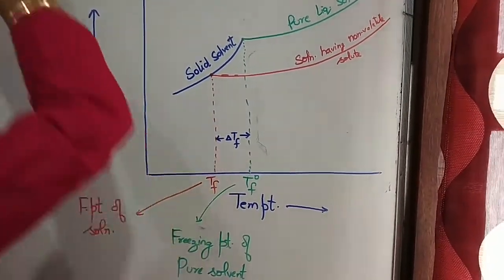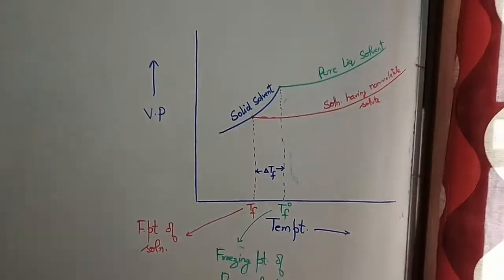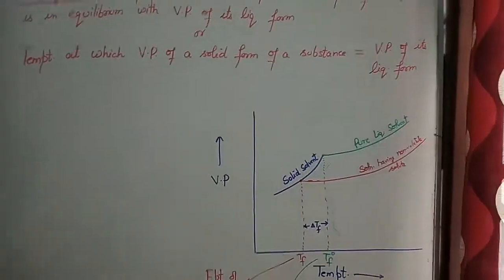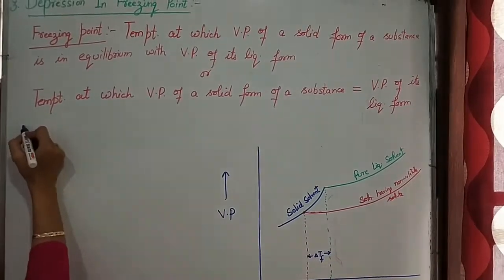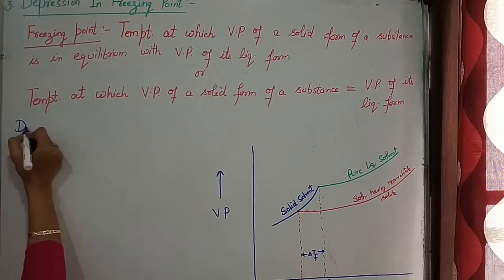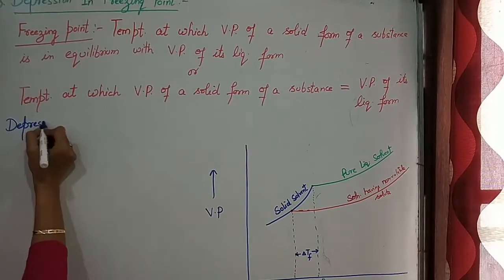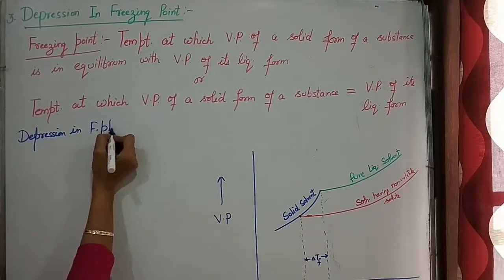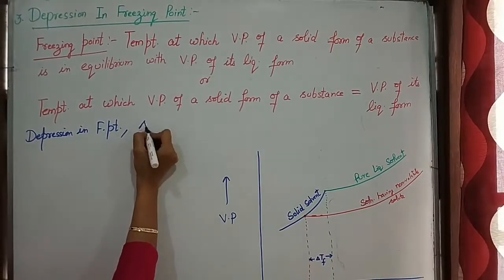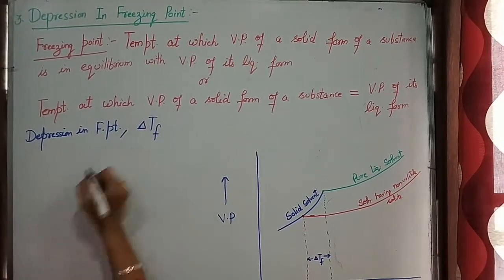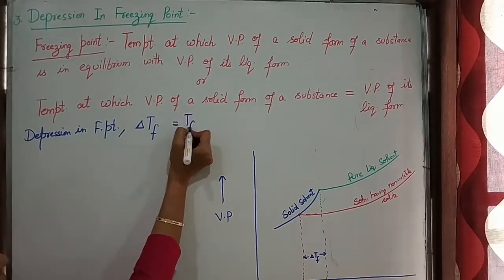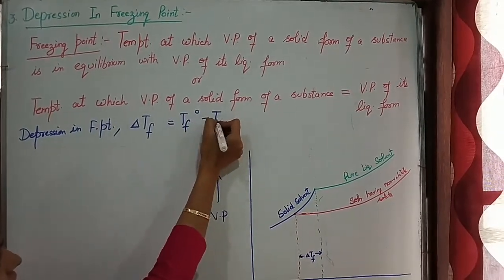That is why it is known as depression in freezing point. So I think this graph is clear to you. From this we can say depression in freezing point, which is represented by delta Tf, is equal to Tf naught minus Tf.